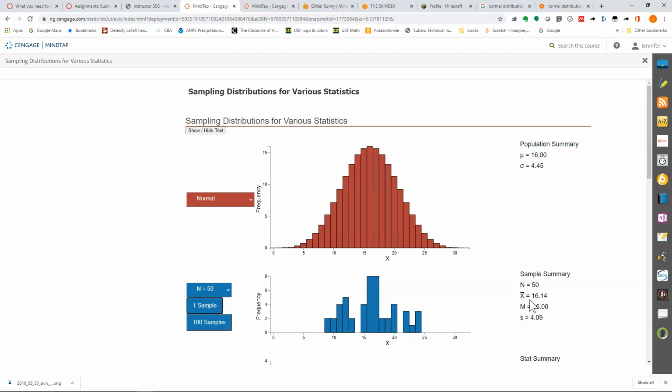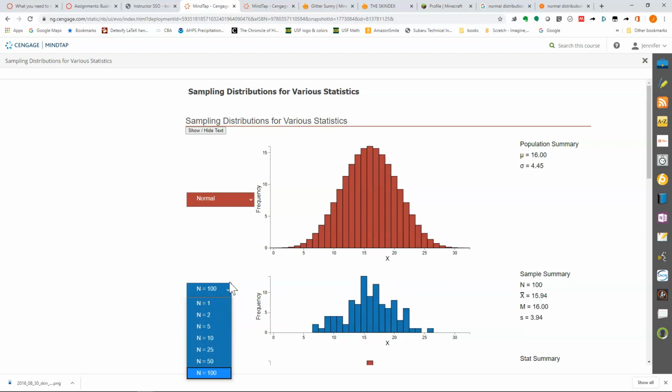So you're watching this number over here, the X bar number. Every time I randomly select 50 people and compute the mean, I'm going to get a different value. And some are going to be more accurate than others. Like this 16.04 is super accurate, but 15.56 is much further away from the true mean of 16. And the bigger the sample size is, the less likely that is to happen, right?